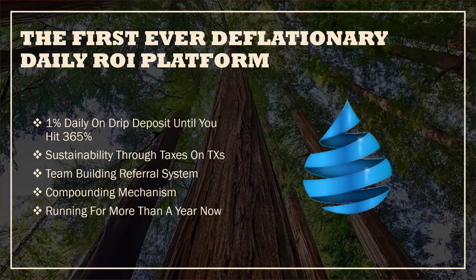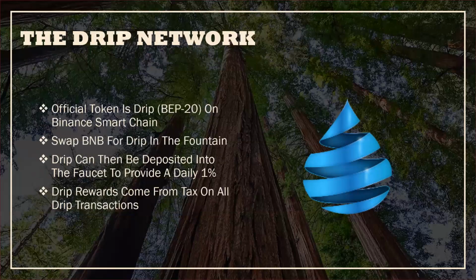You can be totally passive. Okay. There's also a compounding mechanism, and the cool thing about Drip is it's been running for more than a year. For more than a year, there's been no hacks, no holes in the contract, no exploits, no rug pulls, no changing of the rules, no change of the taxes, no restrictions of withdrawals, none of that stuff that we see happening all over the space, right? This has been running smoothly for more than a year, and that's pretty powerful, okay?